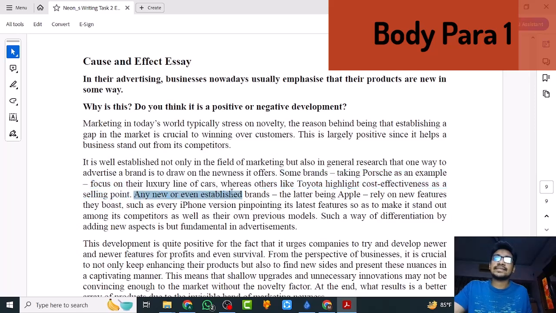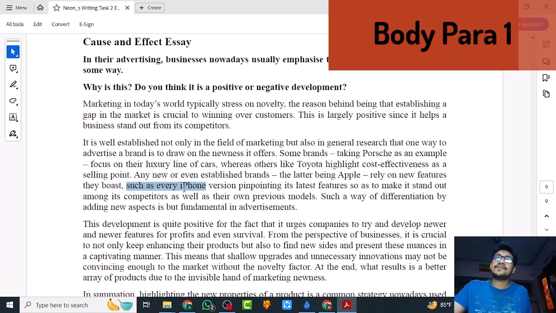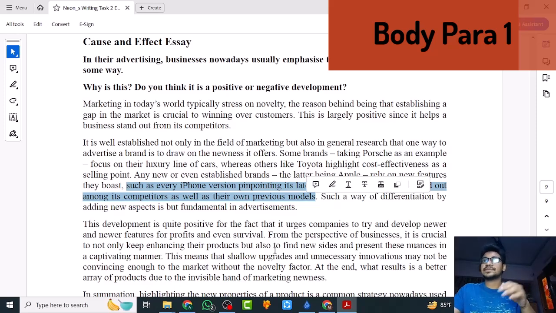Any new or even established brands, such as the latter being Apple, rely on new features they boast, which means they say with pride, such as every iPhone version pinpointing its latest features so as to make it stand out among its competitors as well as their own previous models. We all know this: iPhone 13, iPhone 14, iPhone 14 Pro. So every single new version will have something new. Otherwise, what is the purpose? What is the reason of buying the new model?